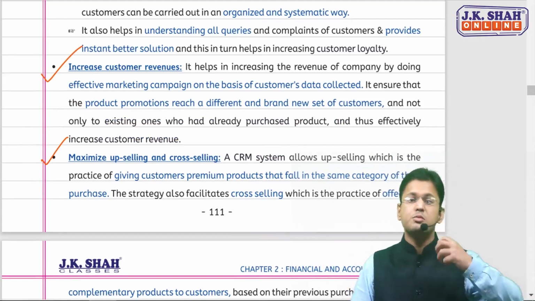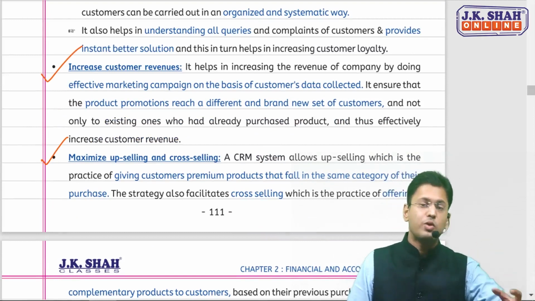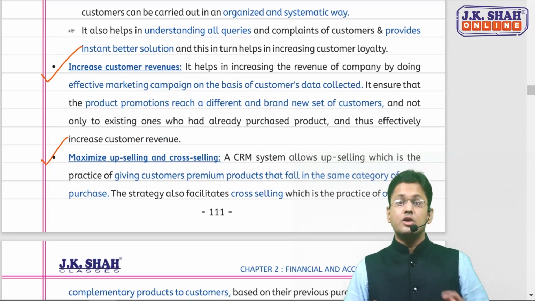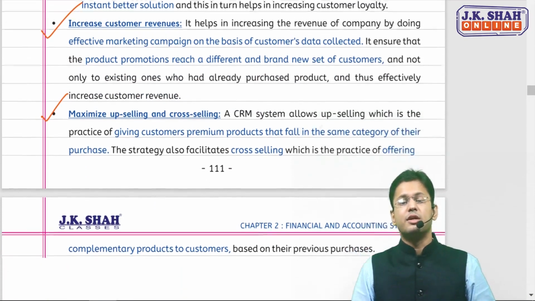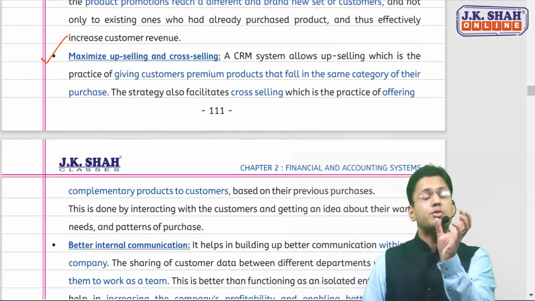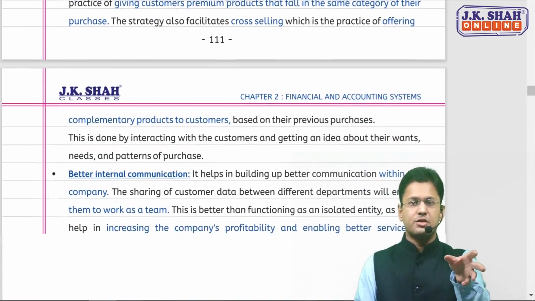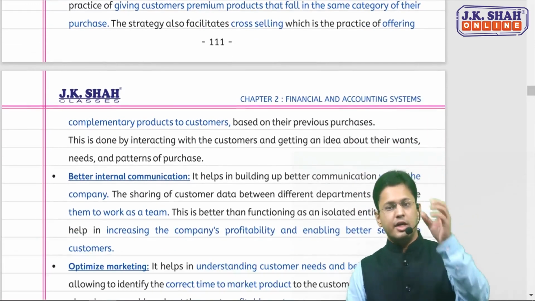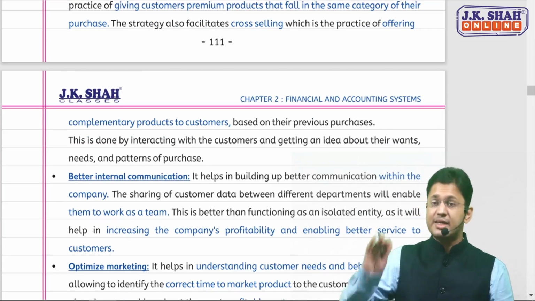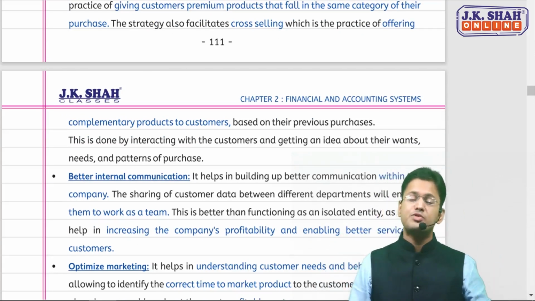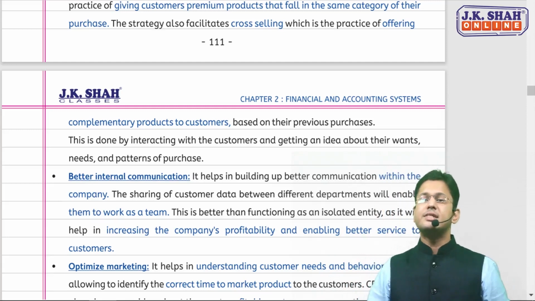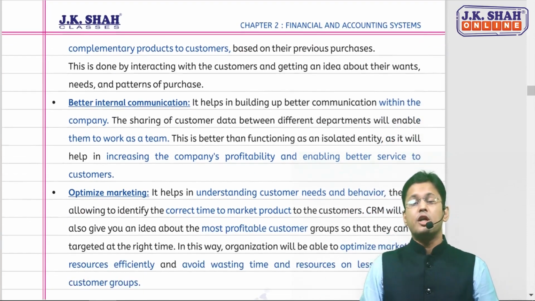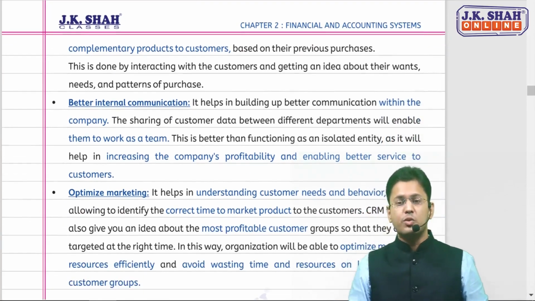New set of customers will reach you. The existing ones are already there. So this will increase the customer's revenue. So these 3 from the point of view of customer: improve customer relationship, maximize the selling to the customer, upselling and cross-selling, and that will increase the customer revenue. Now, two, from the angle of organization.